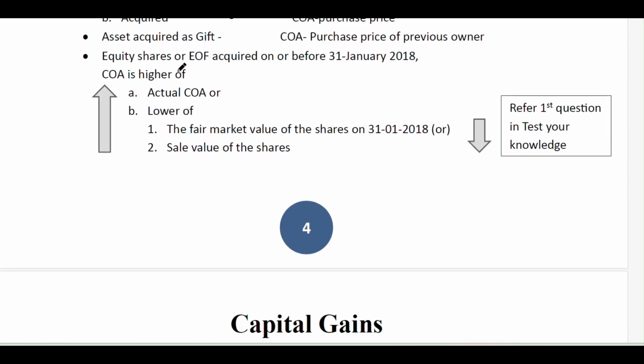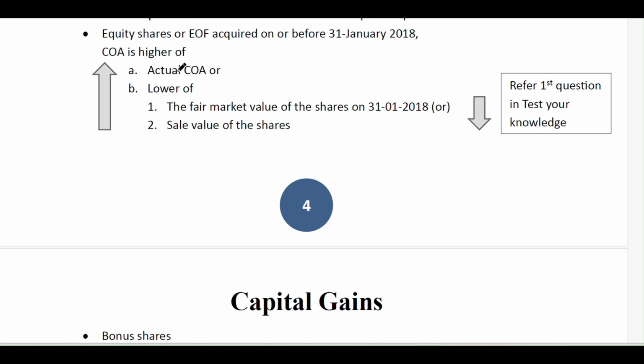If the asset is acquired by way of a gift, then the cost of acquisition is the purchase price of the previous owner. If you get a gift from your grandmother or granddaughter, like any ring, whatever the purchase price was for them will be the cost of acquisition on the date of the sale.